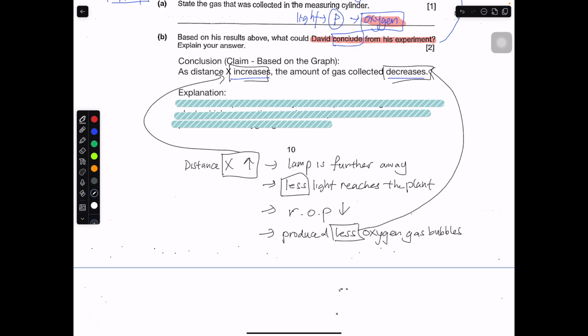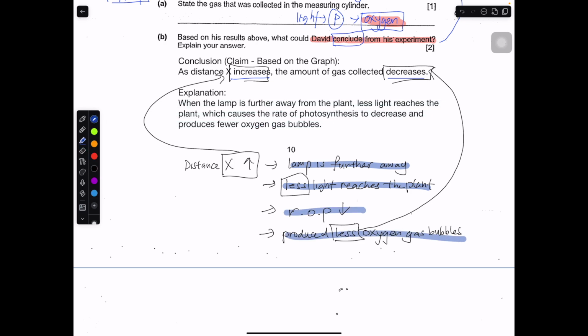So this explanation is really trying to ask you to come up with this part over here. Lamp is further, less light reaches plant, ROP decreases, produce less oxygen gas bubbles. And this will be the full explanation. When the lamp is further away, less light reaches the plant, causes the rate of photosynthesis to decrease and produce fewer oxygen gas bubbles. Link them all together, that will be your own explanation.